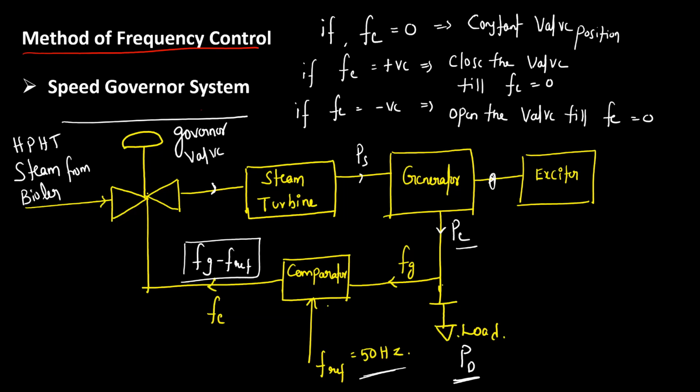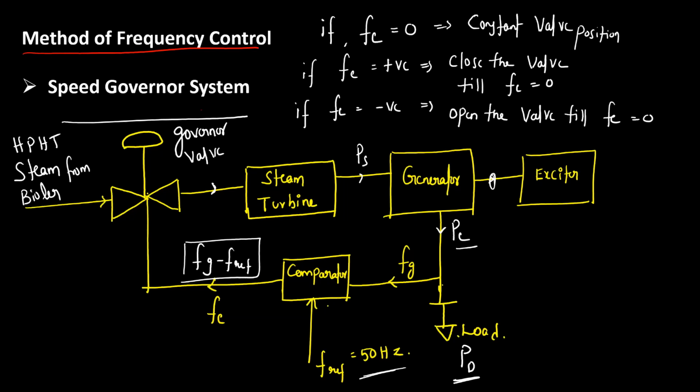Once you connect a load to a generator, it must produce whatever the load demands. So the generator output is always equal to the real power losses in the system plus the real power load demand.